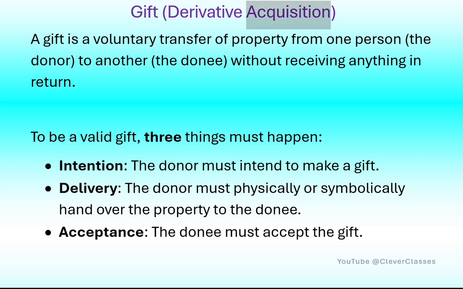Gift, derivative acquisition. A gift is a voluntary transfer of property from one person, the donor, to another, the donee, without receiving anything in return. To be a valid gift, three things must happen. Intention. The donor must intend to make a gift. Delivery. The donor must physically or symbolically hand over the property to the donee. Acceptance. The donee must accept the gift.